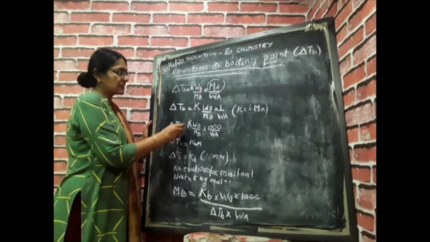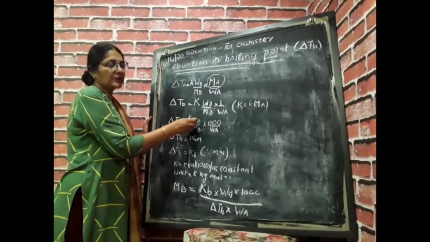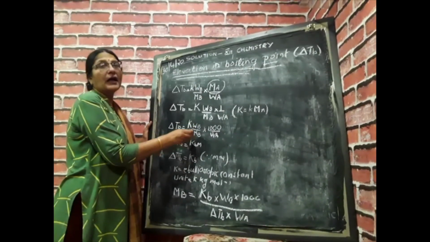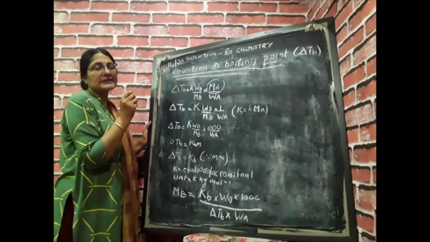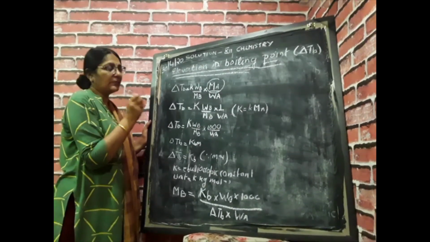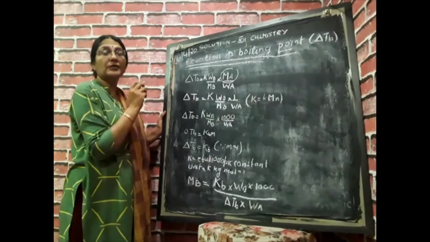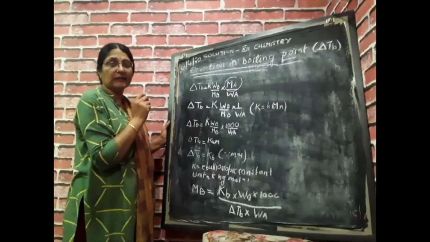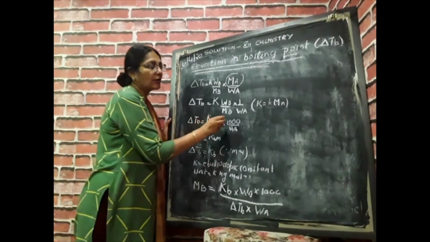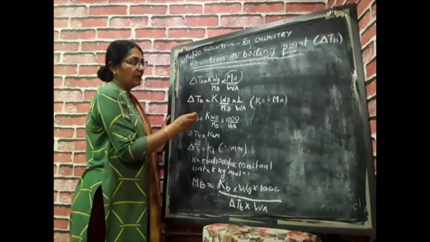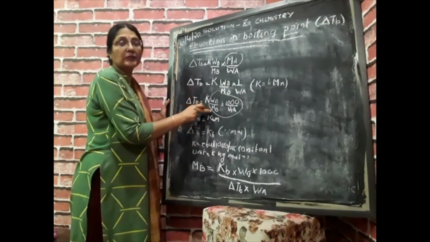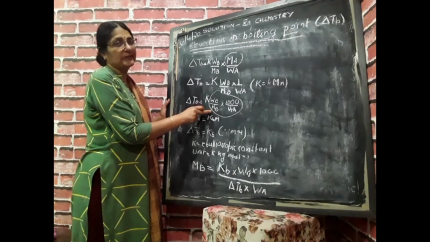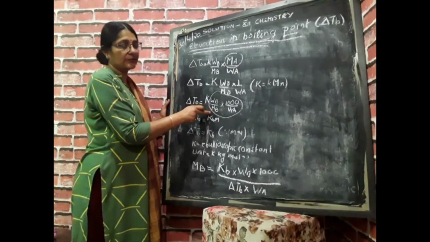Delta TB is equal to K into WB upon MB, as the weight of solvent is taken as 1000 gram. It is not possible to dissolve it in 1 gram. So I write 1000 upon WA, and this figure is equal to molality, as we have studied in concentration.